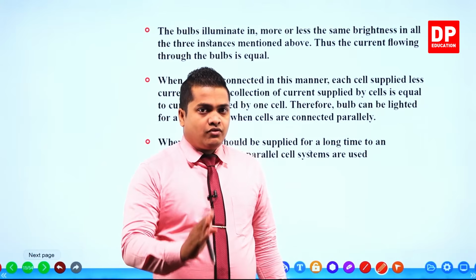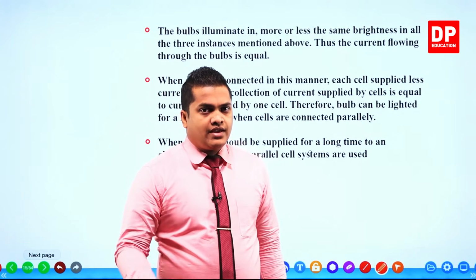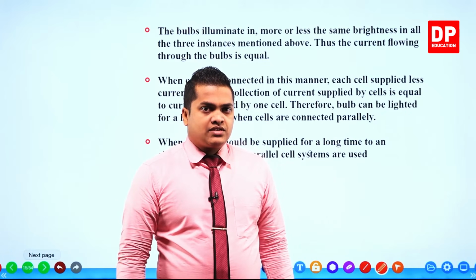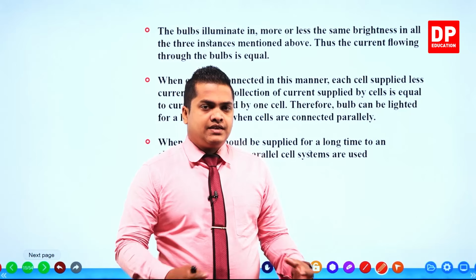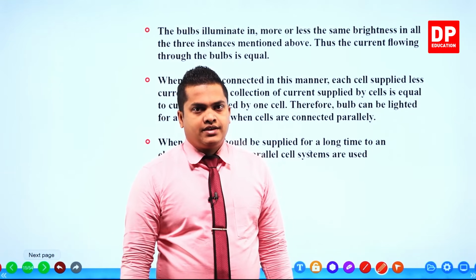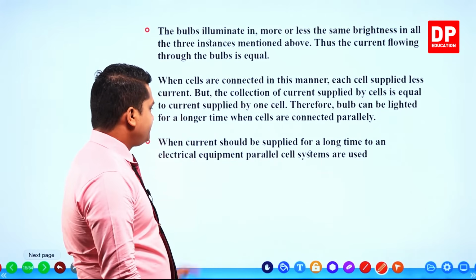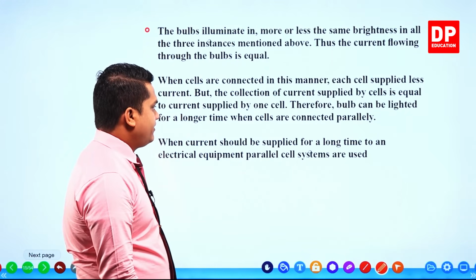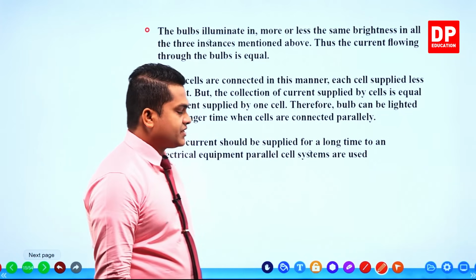That means we can use this circuit for a longer time period than in the previous case of a series connection. However, more brightness is given when it is connected in a series connection because more current is there. So once again, when current should be supplied for a longer time to an electric equipment, parallel cell systems are used.